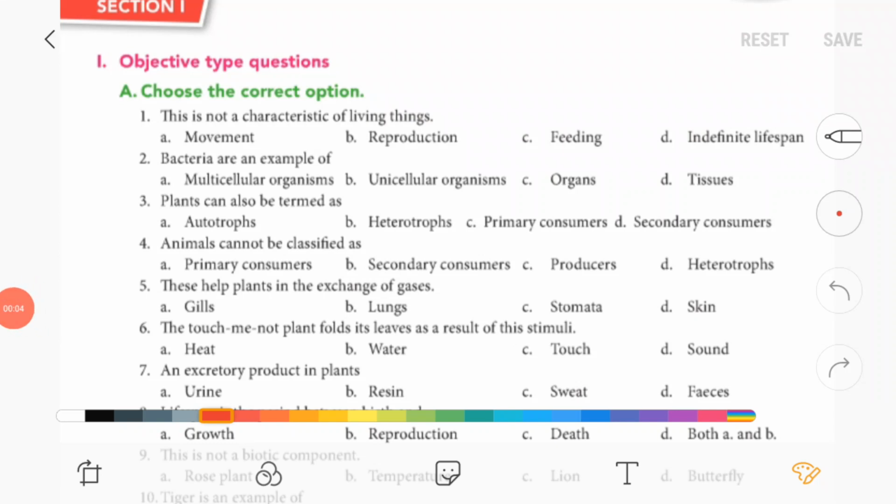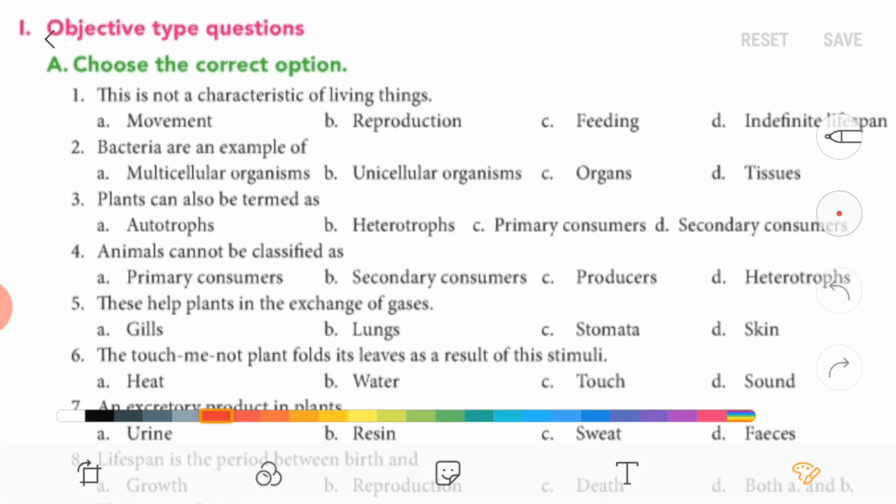Hello guys, Standard 6, Chapter number 7, Things Around Us. Today we are going to solve the exercise. So first of all, take out exercise MCQs.